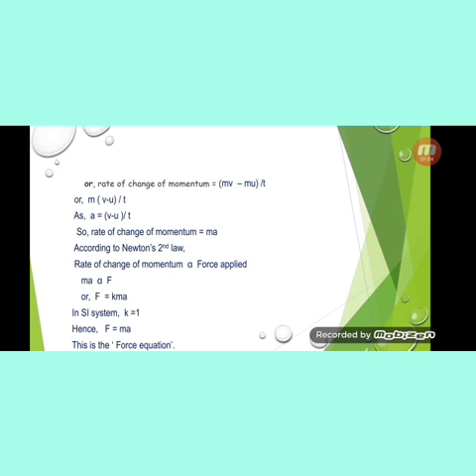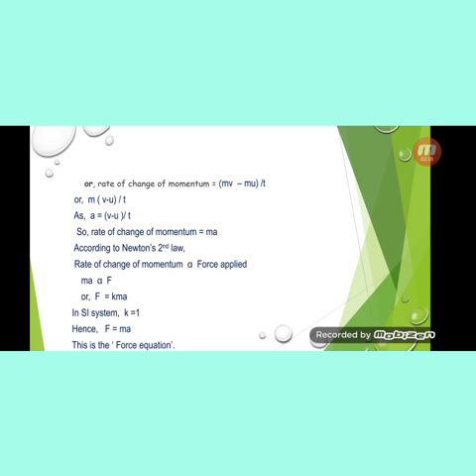Then you can take m as common. Therefore, m into (v minus u) upon t. And what is (v minus u) by t? It is the formula of acceleration. a is equal to change in velocity upon time. Therefore, (v minus u) by t can be replaced by the acceleration, which is denoted by a. Hence, the equation will become: rate of change of momentum is equal to ma.